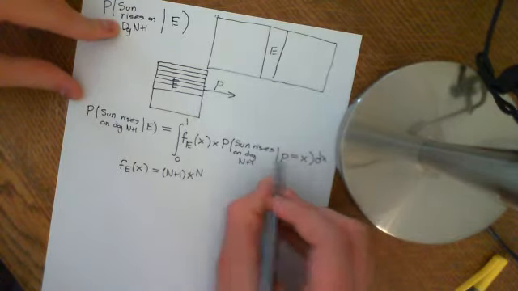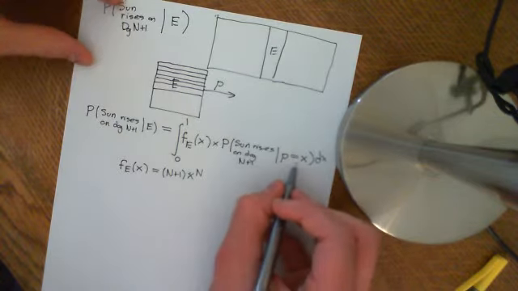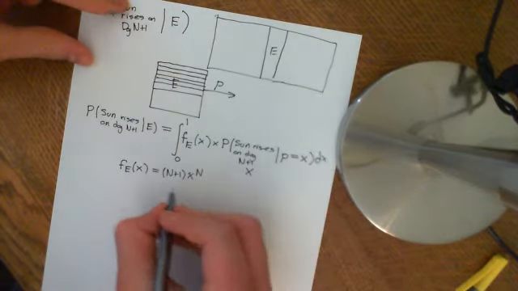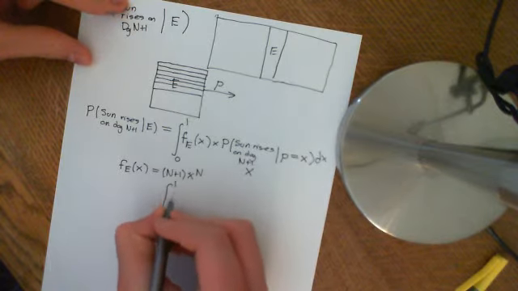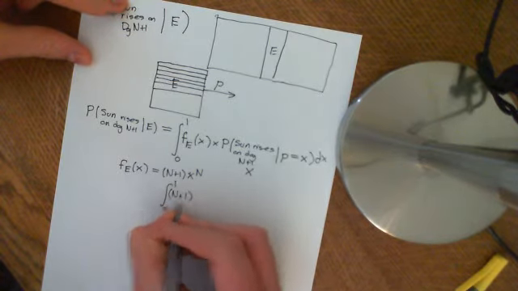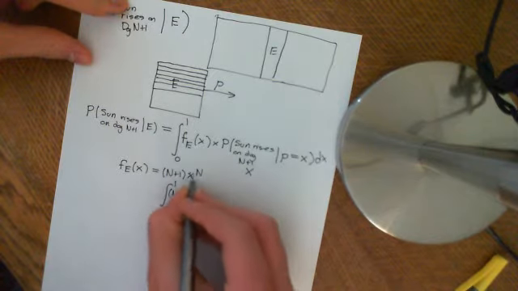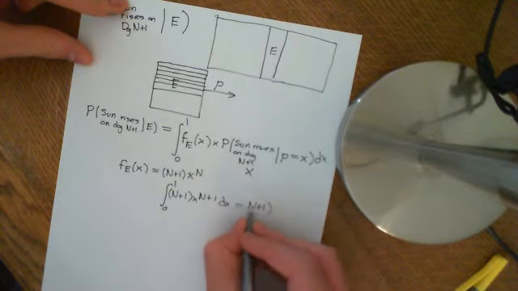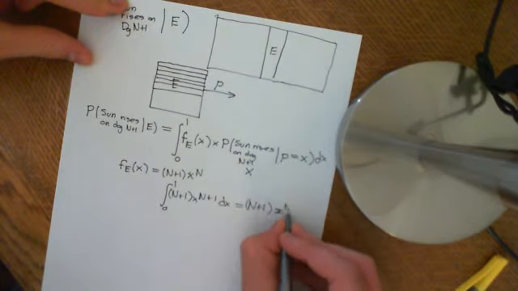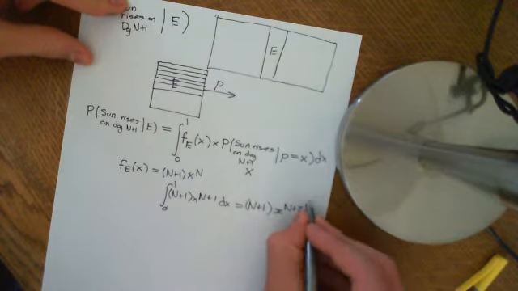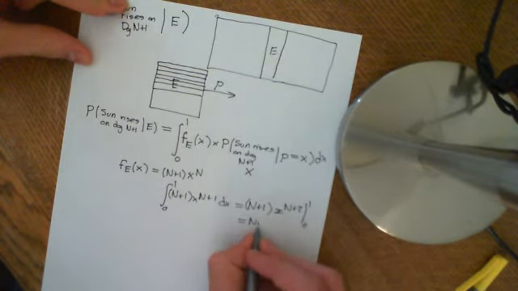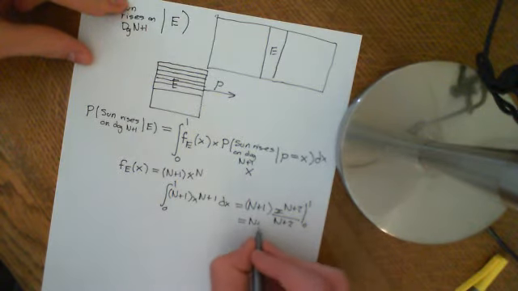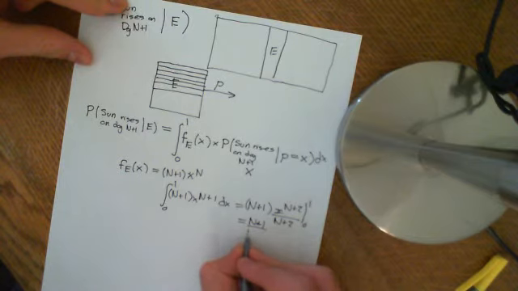So what is the probability that the sun rises on the next day, given that the probability that the sun rises on any day is equal to x? Well, that is just x. So we end up integrating from 0 to 1, n plus 1 times x to the n plus 1, because we get x to the n times x, dx, and this is equal to n plus 1 times the antiderivative of this, which is x to the n plus 2 divided by n plus 2, evaluated between 0 and 1, which is just going to give us n plus 1 over n plus 2.